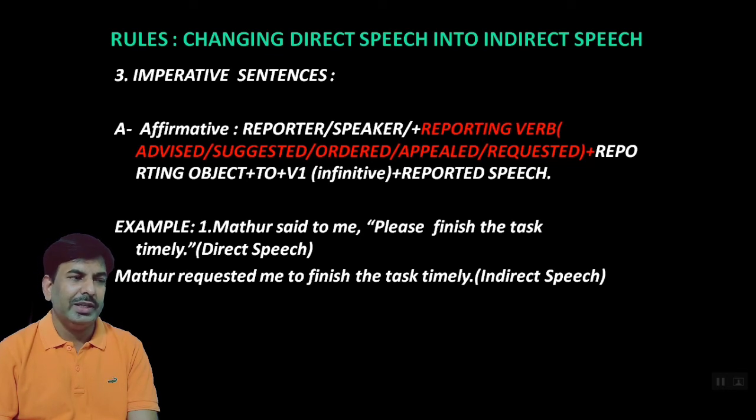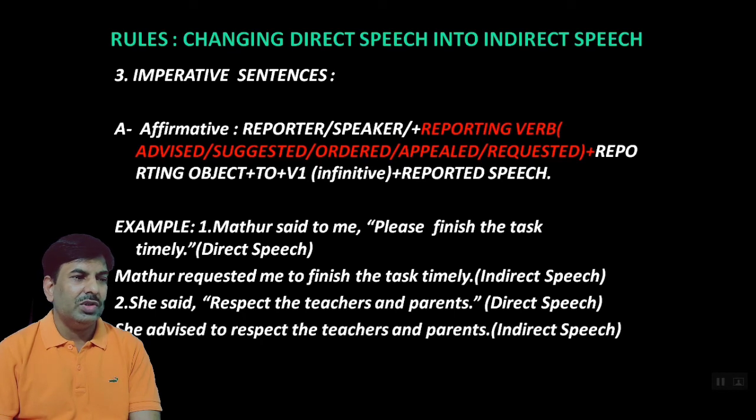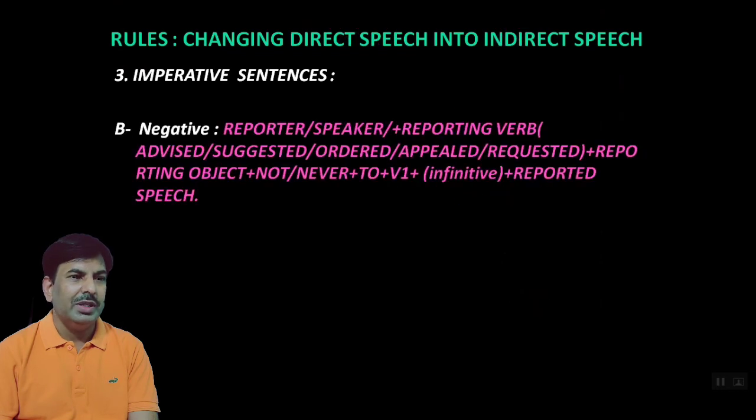This is an indirect. Dear students, let us have another example of the same. She said, "Respect the teachers and parents." Answer is: she advised to respect the teachers and parents. Dear students, let us have the imperative rules, second part, negative.